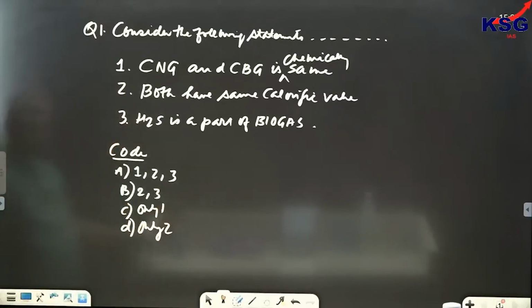So what can be the correct answer for this? Consider the following statements. CNG and CBG are chemically the same. Both have the same calorific value. H2S is a part of biogas. So is the statement correct?